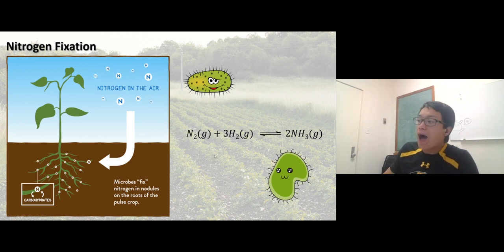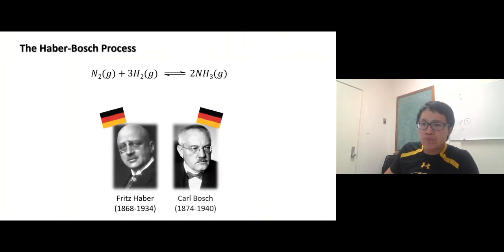So the problem is, how do we just do a simple equation? How do we convert nitrogen gas to ammonia, put that into the soil, and the plant can use it, right? So we have Fritz Haber, I think a German chemist, and Carl Bosch, a German engineer, I think. So long back there. Anyway, the reaction looks easy, but it's very, very difficult to do. And these two people were the first ones who successfully did this.